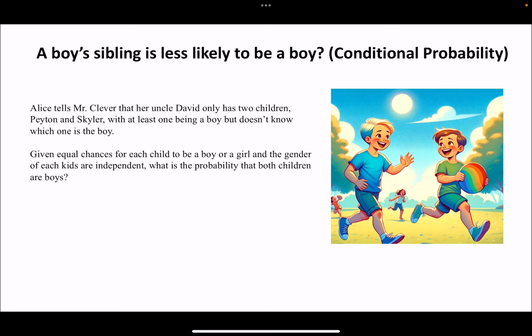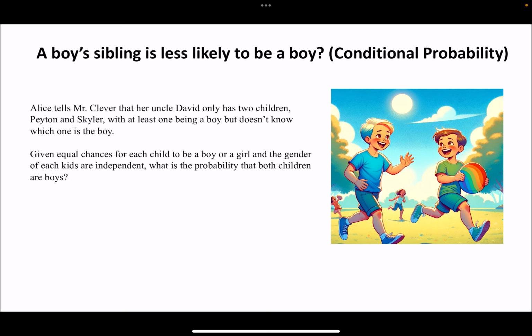Okay, let's look at this very interesting question. I think most people who first look at this question can easily make a mistake. The problem is Alice told Mr. Clever that her uncle David only has two kids, Peyton and Skylar, with at least one of them a boy, but we don't know who is the boy. Given equal chances for each kid to be a boy or girl, and the genders are independent, what is the probability that both children are boys?